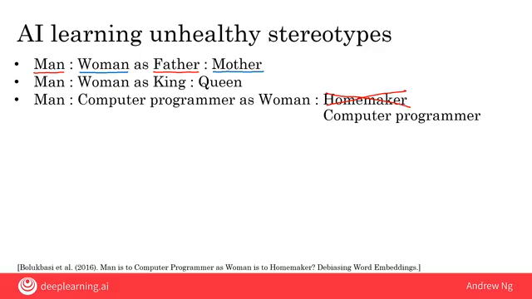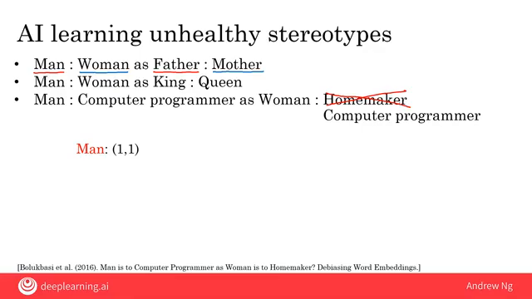How does an AI system learn to become biased like this from data? Let's dive a bit more into the technical details. The way an AI system stores words is using a set of numbers. So let's say the word man is stored, or we sometimes say represented, as the two numbers 1, 1. The way an AI system comes up with these numbers is through statistics of how the word man is used on the internet. The specific process for how these numbers are computed is quite complex, and I won't go into that here, but these numbers represent the typical usage of these words.